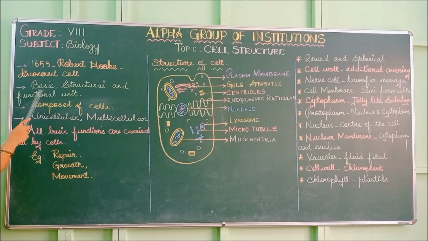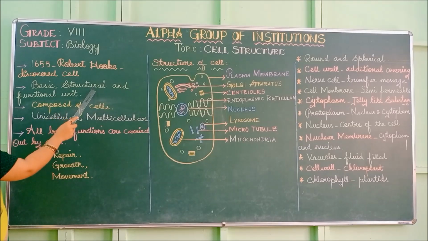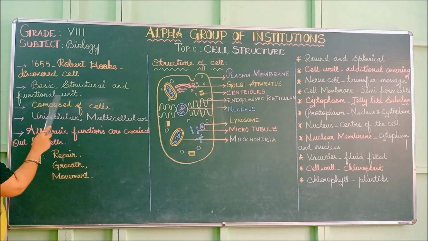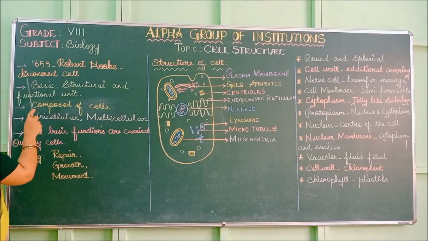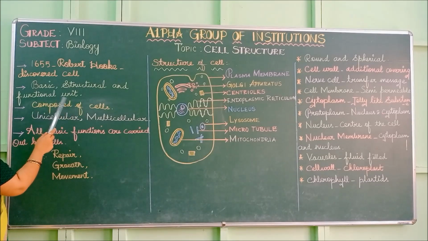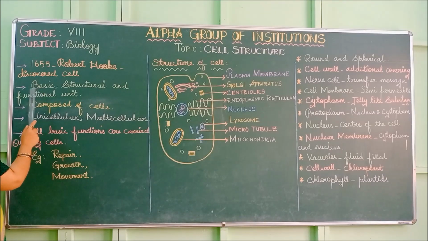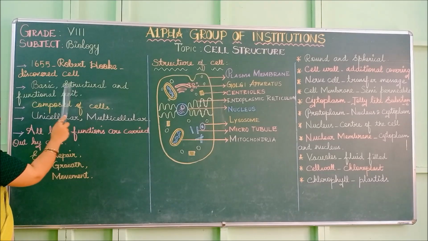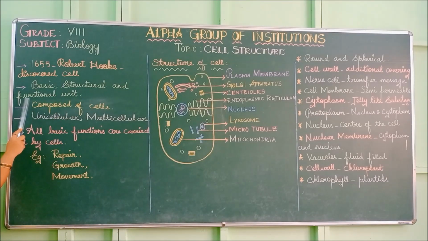Then moving to basic structural and functional unit. So the cell is the basic structural and functional unit. It is the basic unit of life, it is the structural unit of life, and it is the functional unit of life.